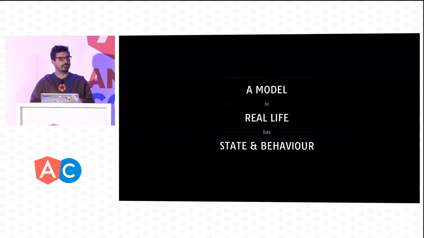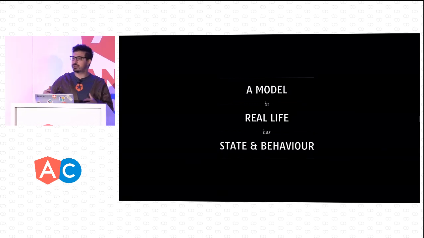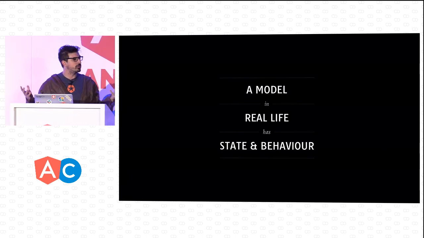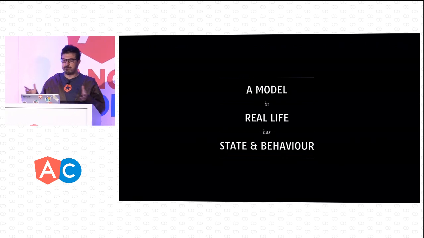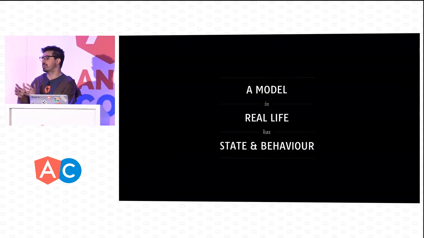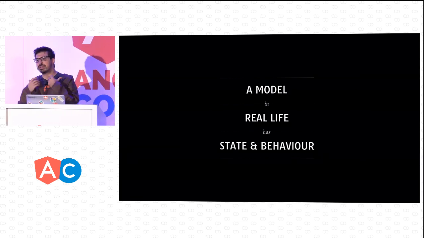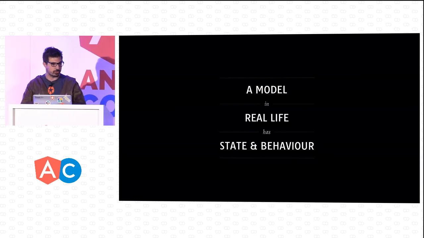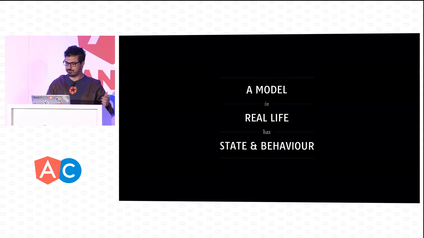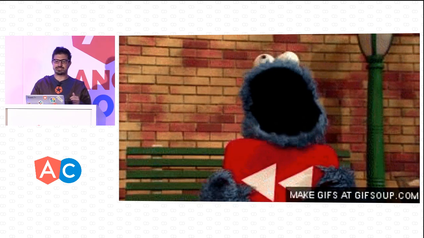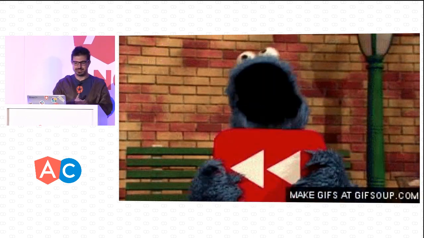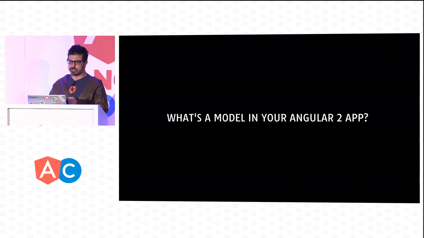So what this means is that both in real life, and in the guy who thought about this class diagram, a model has both state and behavior. So it has data and information, as well as some behavior that will change its state or its data throughout time.